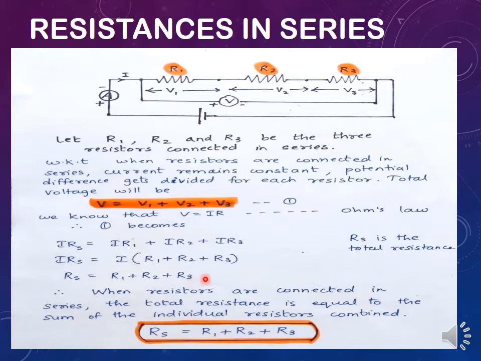So it is clear that when resistors are connected in series, the total resistance is equal to the sum of the individual resistors combined. So this will be your formula to find out the equivalent resistance when resistors are connected in series. Depending upon the number of resistors, you will write them individually, inserting plus sign in between. This is how you calculate equivalent resistance when resistors are connected in series.